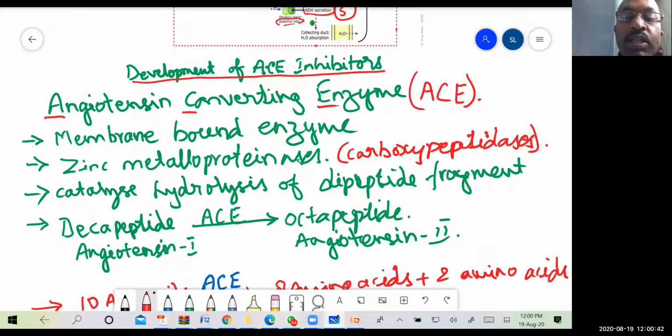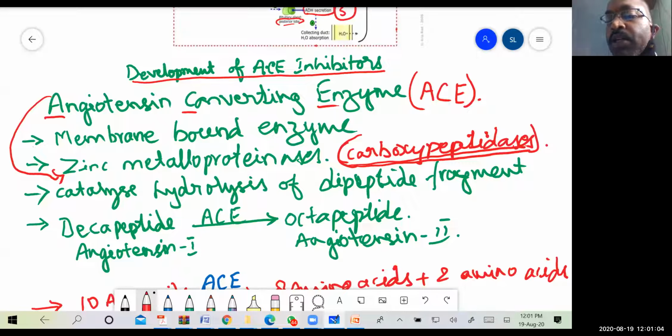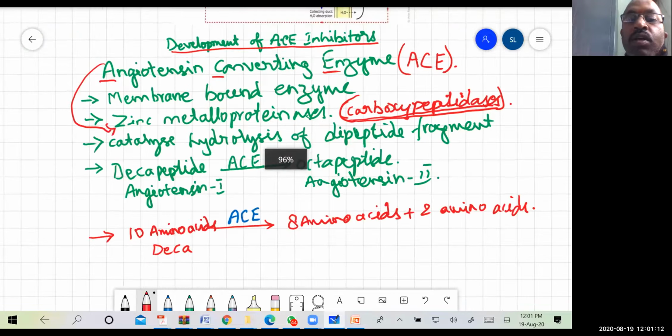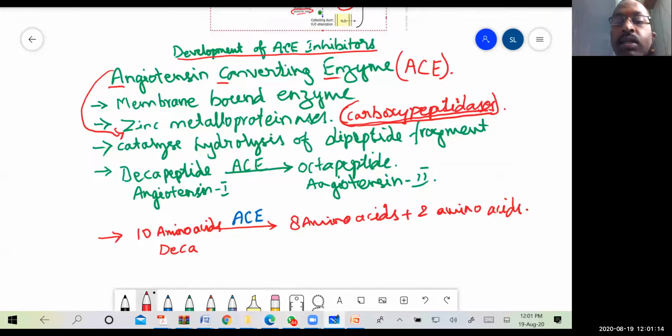These zinc metalloproteinases are also called carboxypeptidases. So this ACE enzyme belongs to a category known as zinc metalloproteinases, which are also called carboxypeptidases. What does this carboxypeptidase ACE do? It hydrolyzes.